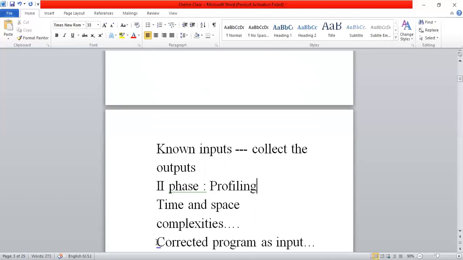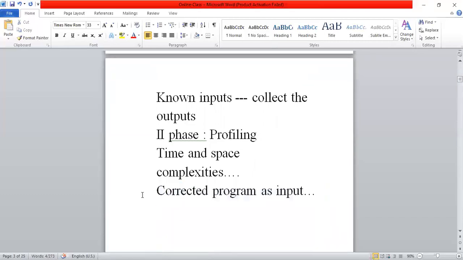Profiling takes the corrected program as input, and by switching on the system timer, we can calculate the time. You have to switch on the timer from the starting step of the program up to the ending step, until it runs completely. Once the timer goes off, calculate the difference between the current time and the starting time of the program. We get the actual time required to solve the problem.